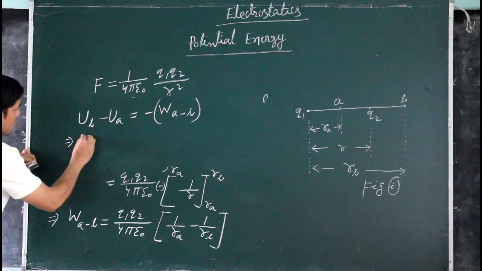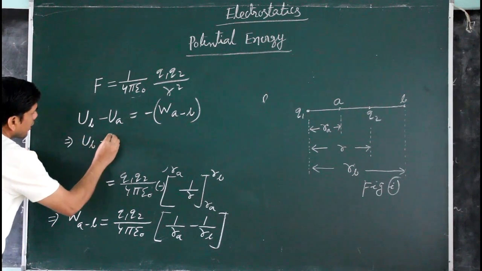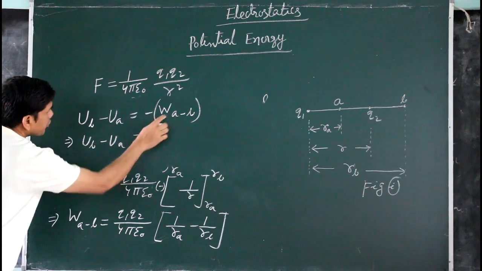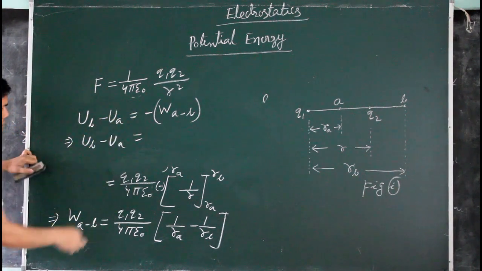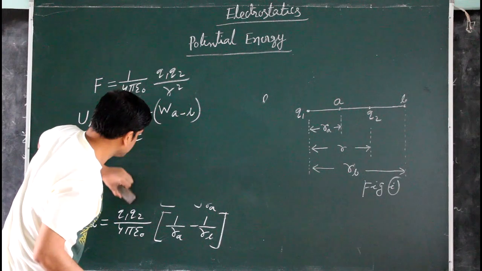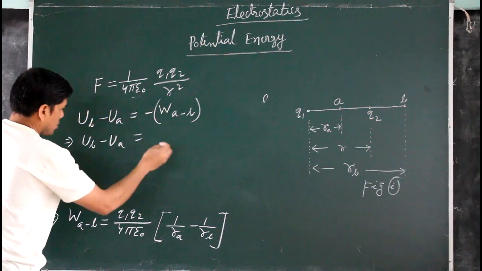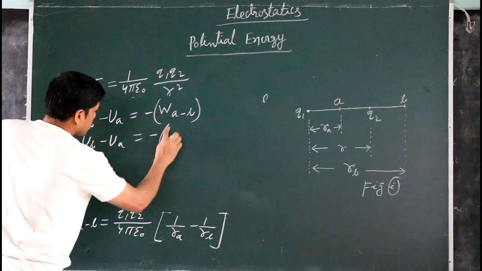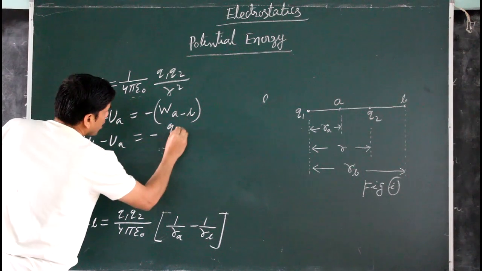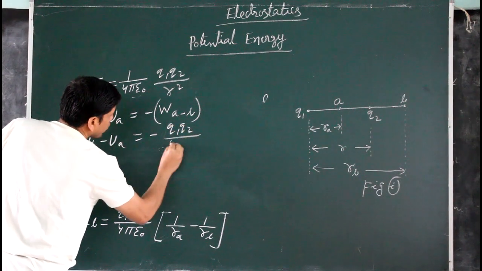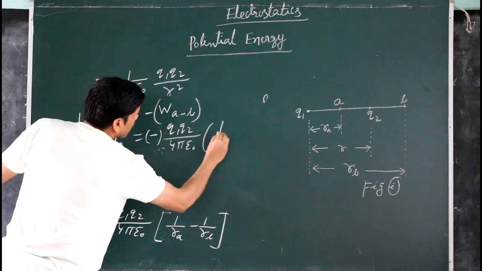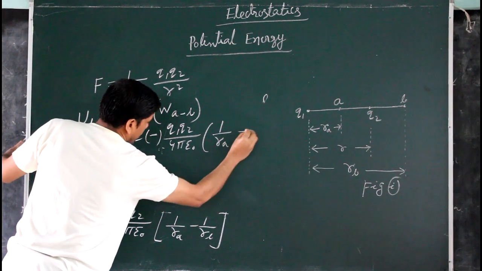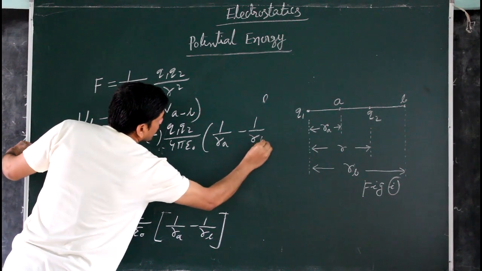So for U_B minus U_A, putting the value of W_AB from this equation, we have minus of Q1 Q2 by 4 pi epsilon naught times (1 by r_A minus 1 by r_B).